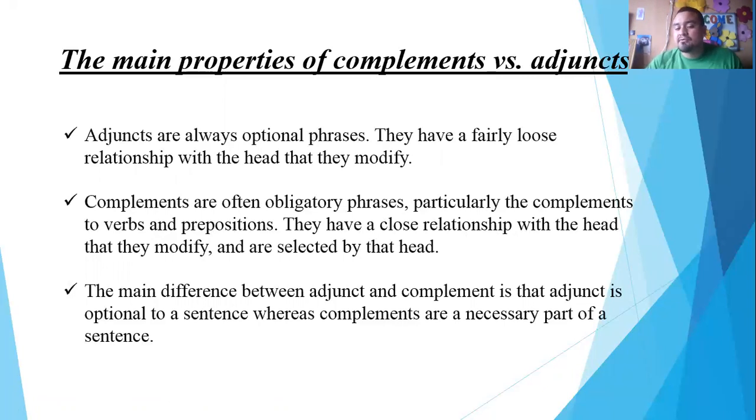So the main difference between adjuncts and complements is that the adjunct is optional in a sentence, whereas complements are a necessary part of a sentence. So these are some of the properties that adjuncts and complements have.